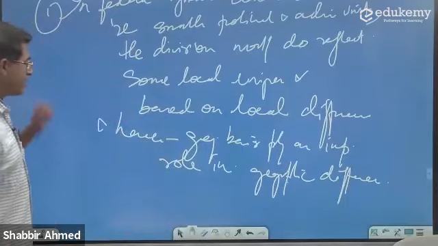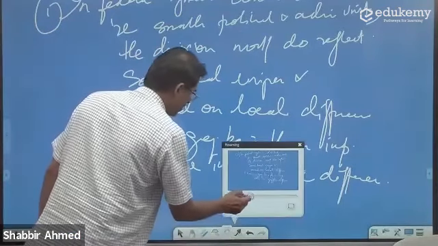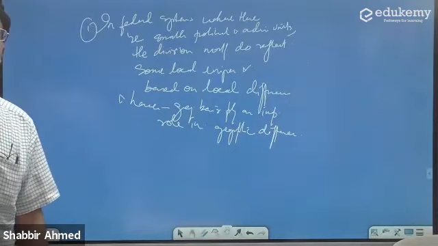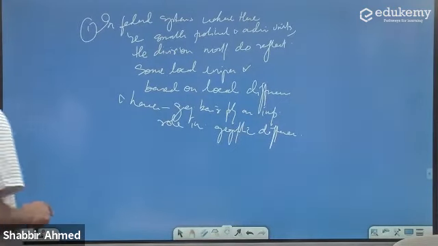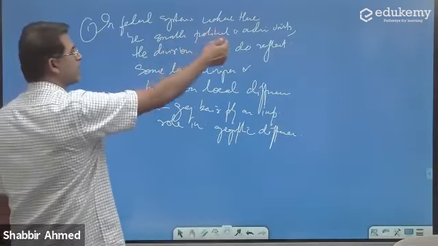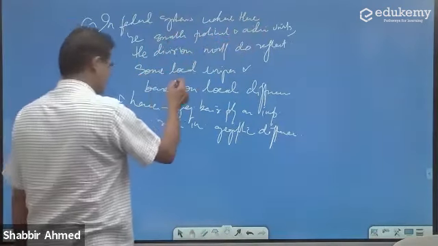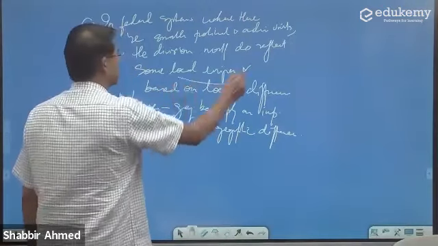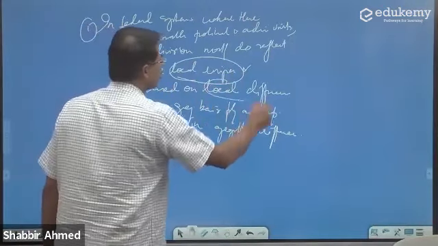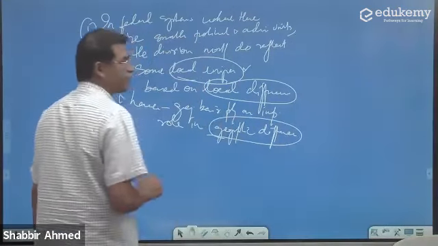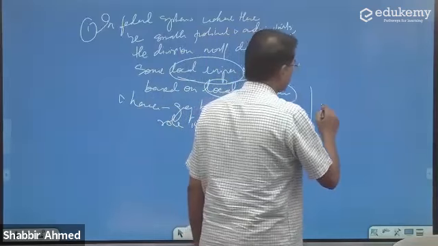This is one reason why we say that federal systems represent geography best. This is one reason. The federal systems, the smaller political and administrative units, do reflect local unique conditions. They do represent local differences, and these are based on the geographical differences. Here, give examples.